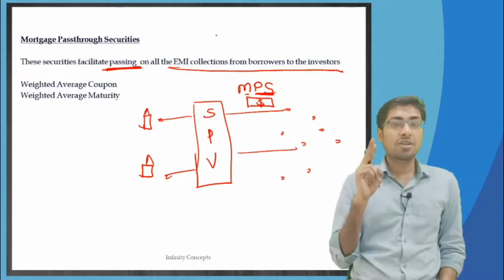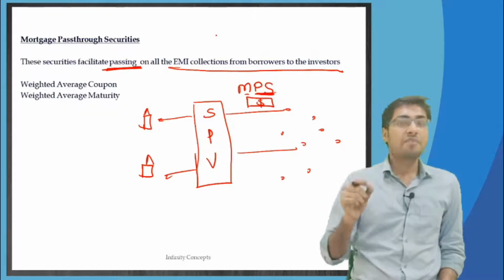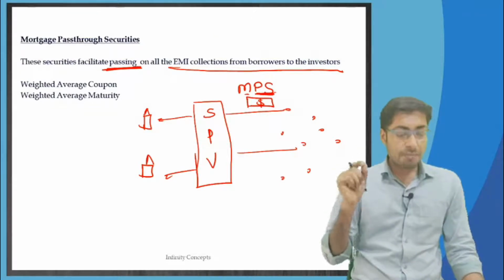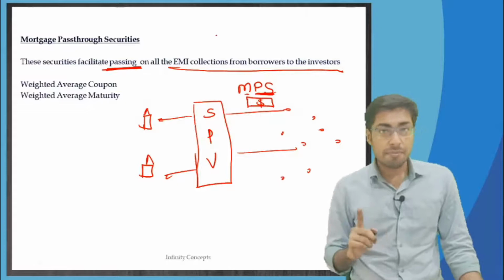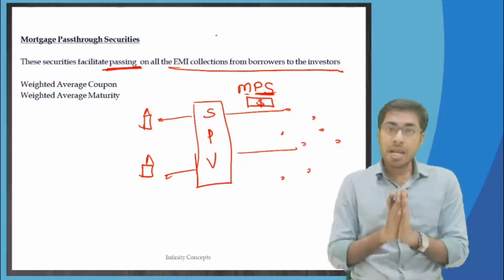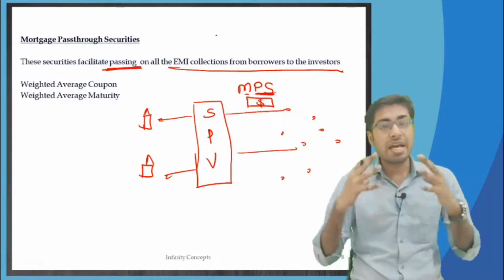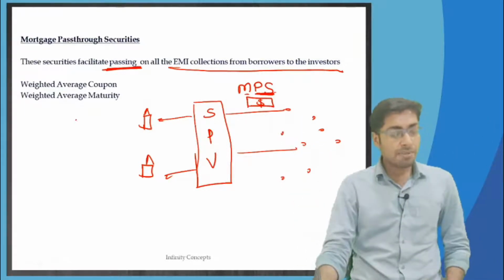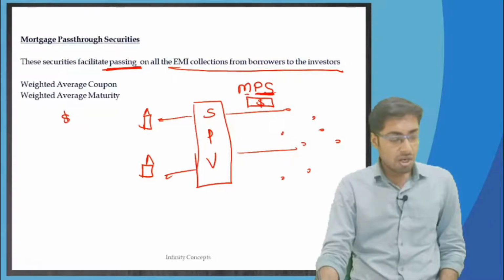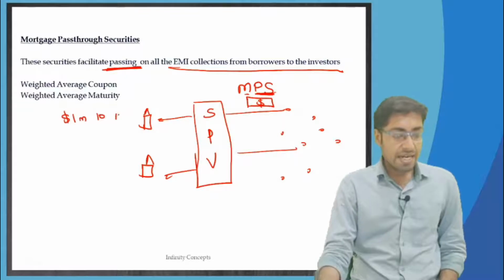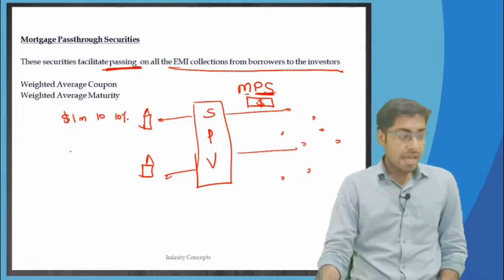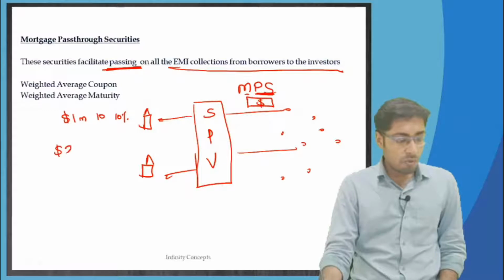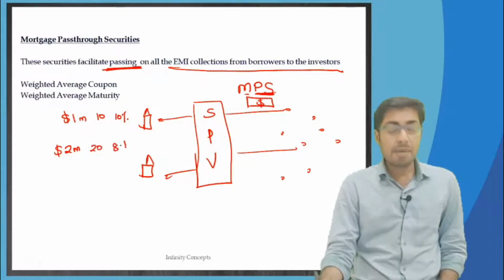Now there are two important concepts over here: weighted average coupon and weighted average maturity. What do we mean by both of them? Okay, now listen very carefully. Say in the month of October, HDFC Limited gave out loans to so many people in the market. Say, for example, one person was given a $1 million loan for 10 years at 10% per annum interest rate. Another person was given a $2 million loan for 20 years at 8% per annum.